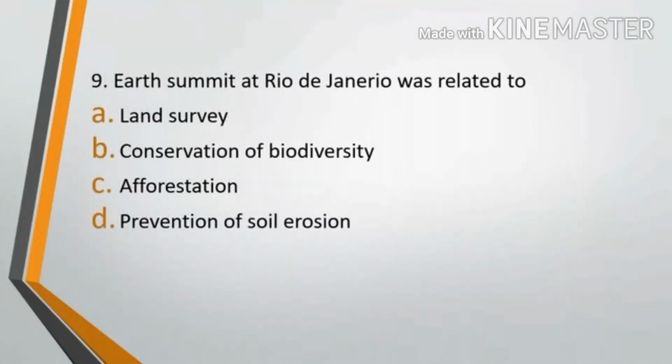Question number 9. The Earth Summit at Rio de Janeiro was related to option A, land survey, option B, conservation of biodiversity, option C, afforestation, or option D, prevention of soil erosion. The Earth Summit of Rio de Janeiro was related to which of the following issues? The correct answer is option B, conservation of biodiversity.